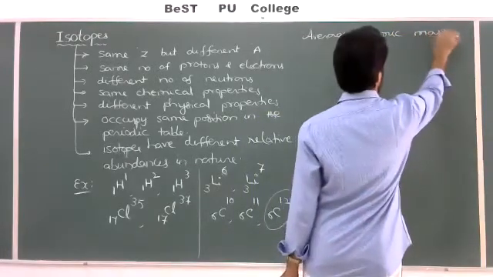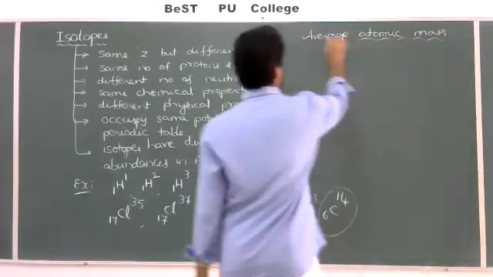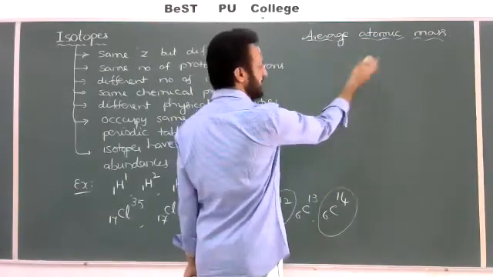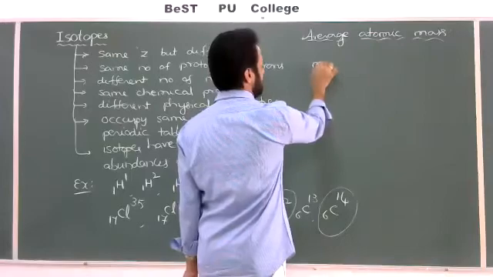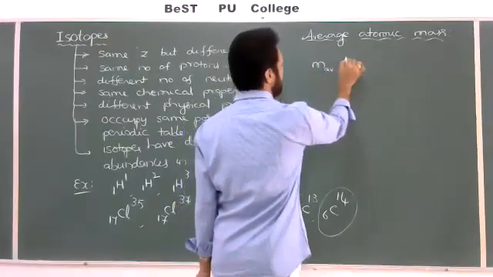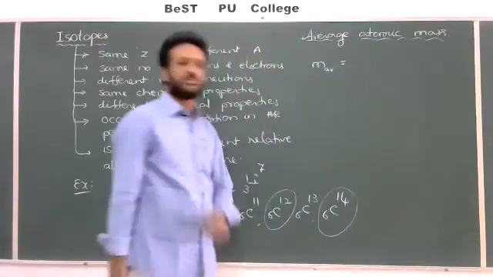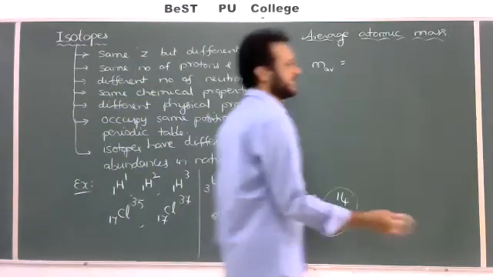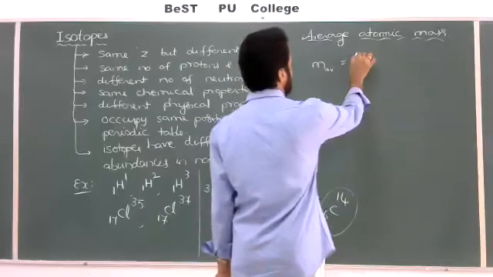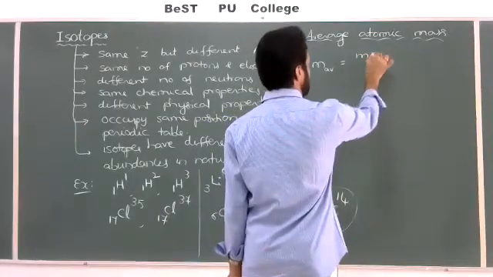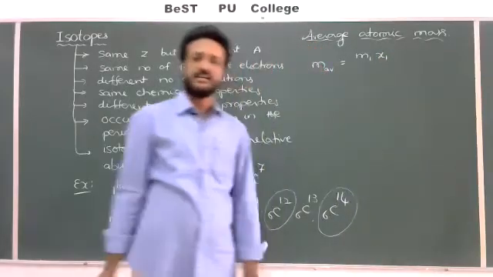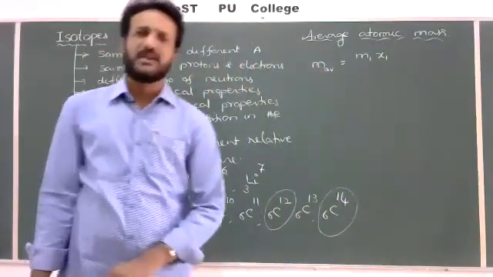How to find average atomic mass: I'll take average atomic mass as M, or A, your choice. That is called M average. I'm writing here, which is equal to, for example, two isotopes are given, one is X and one is Y. The first one has mass M1 and abundance X1. Here mass means atomic mass or atomic weight.